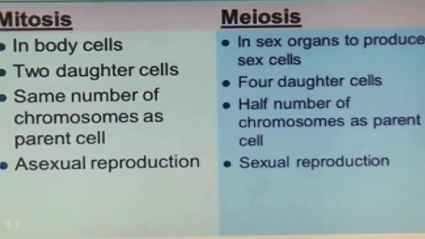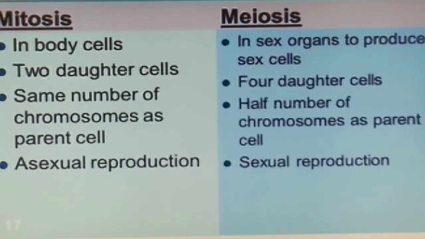See, you can see the first one we have is that mitosis occurs inside our body. Obviously, it occurs inside our body cells except the sex cells. And talking about meiosis, it occurs in our sex cells. Second, students, always remember one more important thing, that mitosis is an equational division. Why is it an equational division? Because it results in the formation of two daughter cells, which is the second point you can see here. And in the third point, it is written that they have the same number of chromosomes as the parent cell.